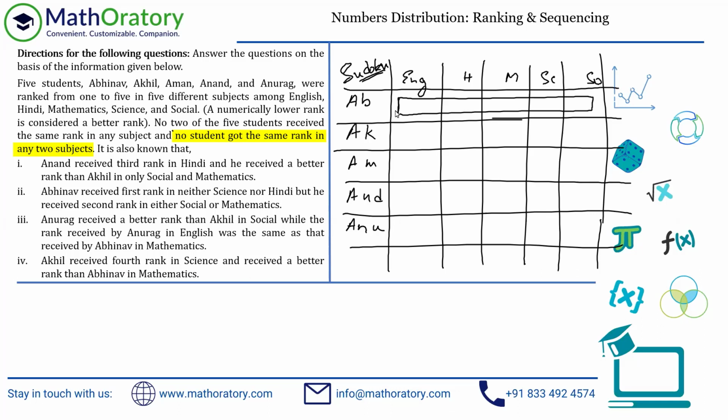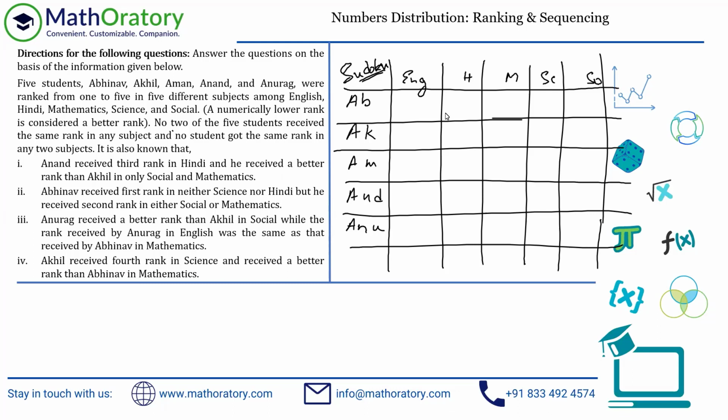But since every value out here is from 1 to 5 only, and for Abhi also you have 5 different subjects, all the numbers from 1 to 5 are actually going to appear. So every row is going to have all the numbers from 1 to 5, and every column is going to have all the numbers from 1 to 5. That is the reason I've written that thing, Sudoku, in short. So whenever I'm looking at that, I understand that this is the idea that is going to appear. So no repetition in row, no repetition in column. That is the main idea.